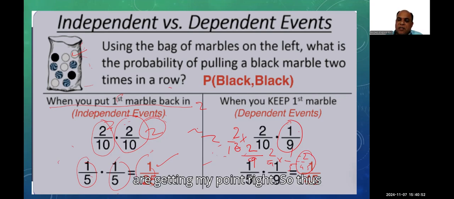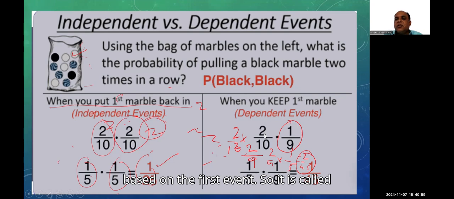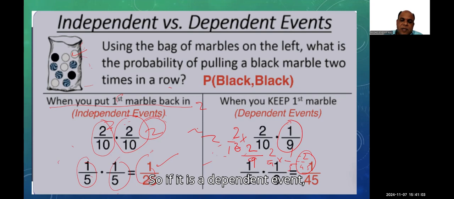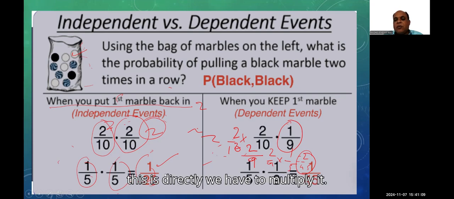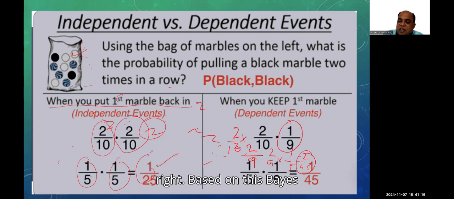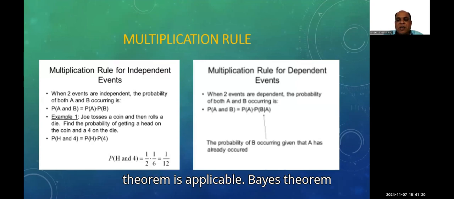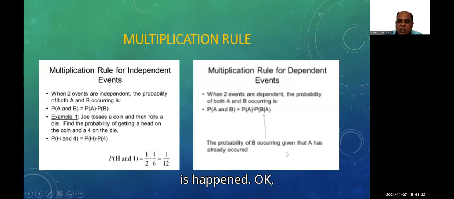You are getting my point, right? So purely the second event is changing based on the first event. So it is called a dependent event. If it is a dependent event, the probability calculation will be like this. And if it is an independent event, we directly multiply. Here, the probability for the second time automatically gets changed. Based on this, Bayes theorem is applicable.